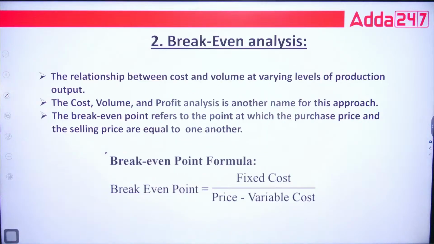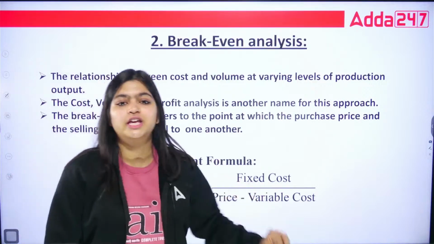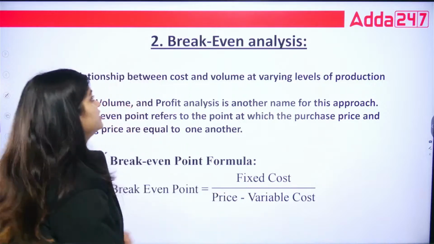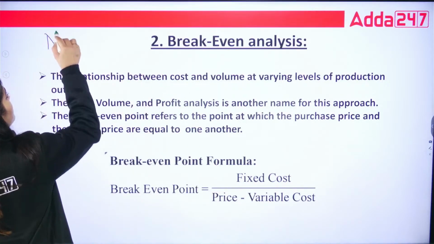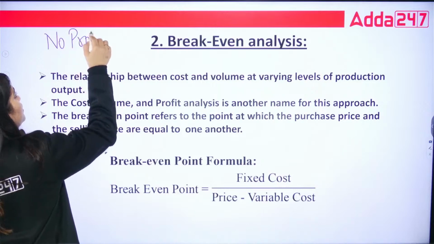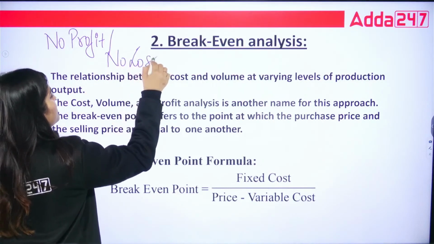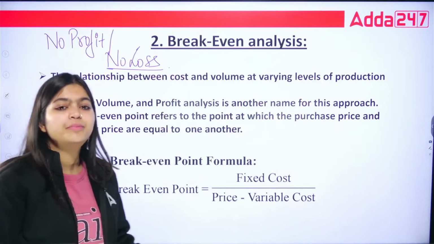Okay. Then second is your break-even analysis. Break-even analysis means this is the point at which you earn no profit or no loss. So generally we say that is your break-even.